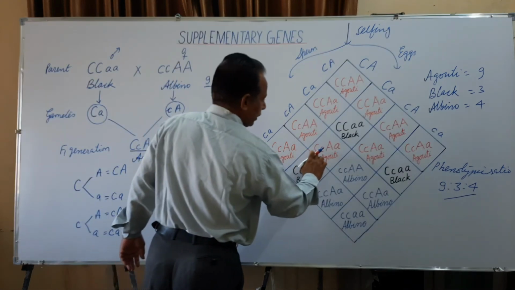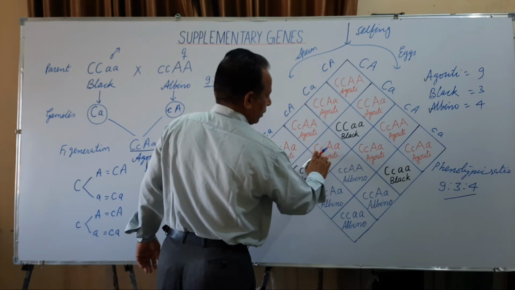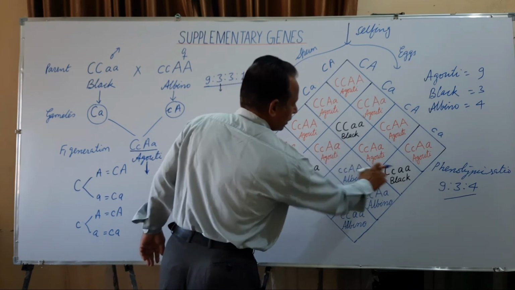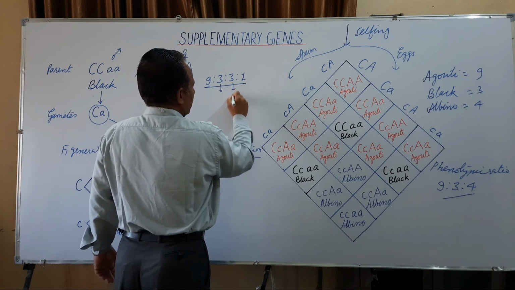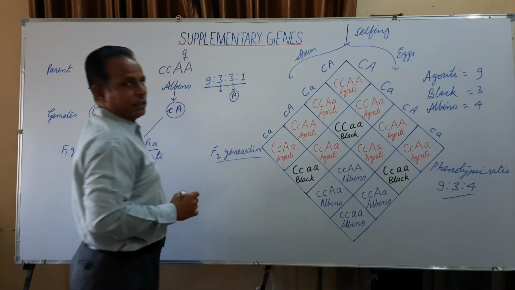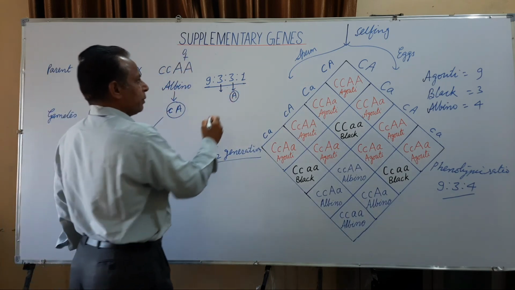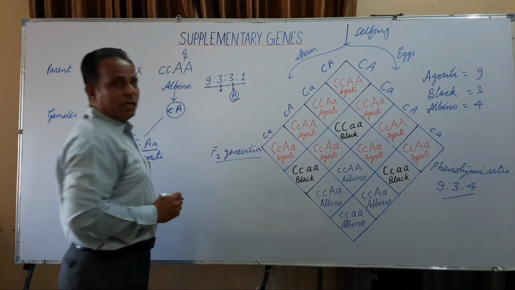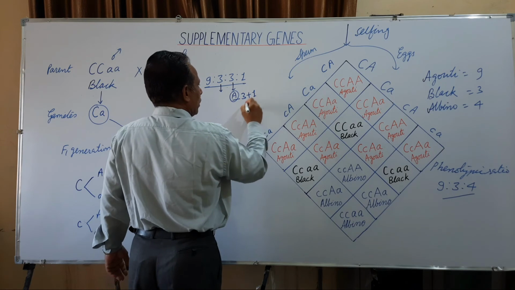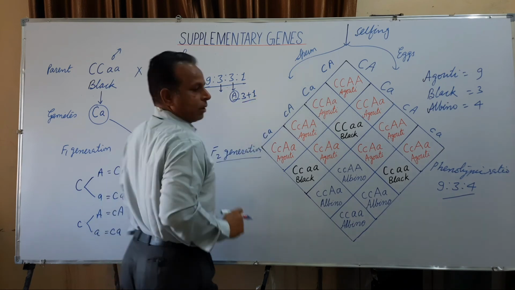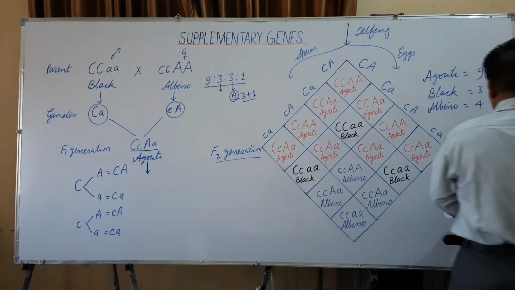So, the C alone is present in 3 and in the remaining 3 the A dominant gene is present, but it is not expressed, it behaves as a recessive. So, albino are 3 plus 1, 4 in number out of 16.